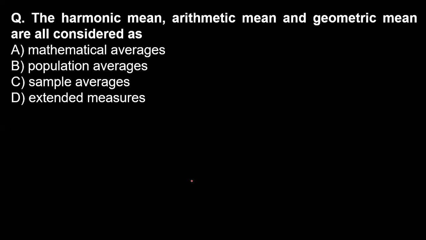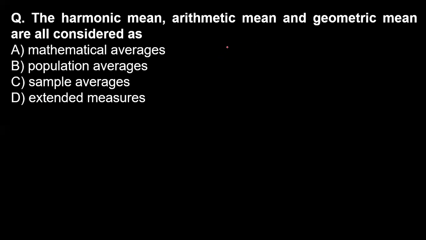So let's begin with the new topic of business statistics, and here is the first question on your screen. The harmonic mean, arithmetic mean, and the geometric mean are all considered as: option A, mathematical average; option B, population average; option C, sampling average and extended measure.